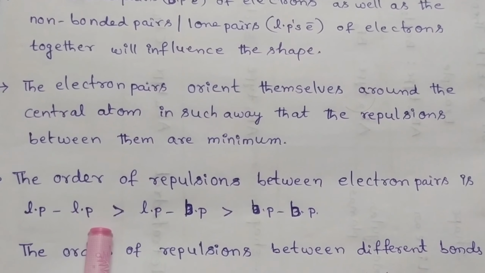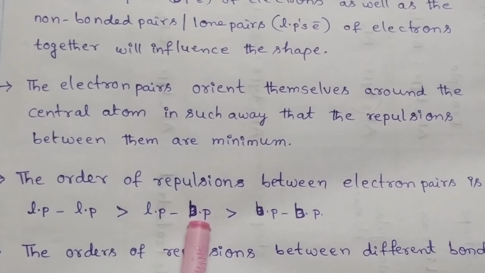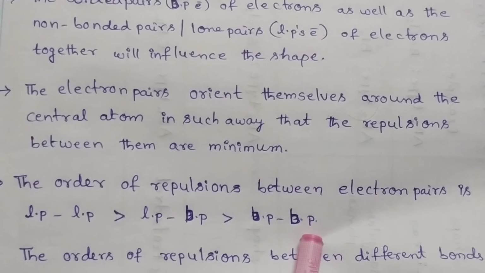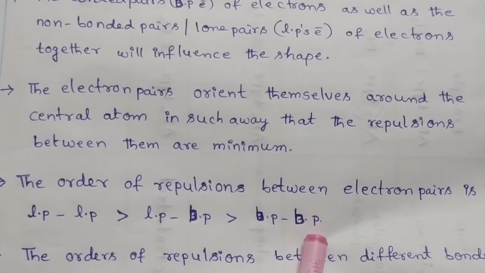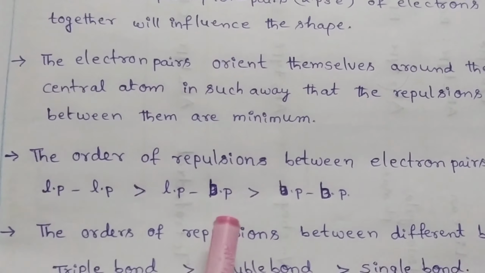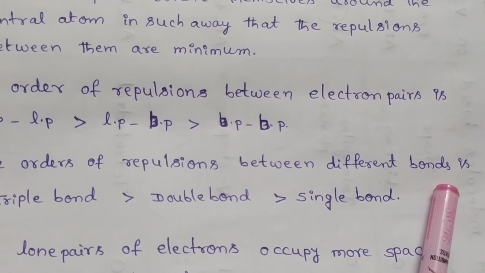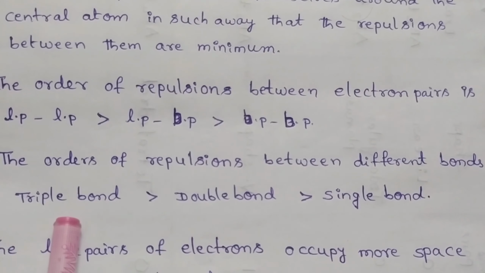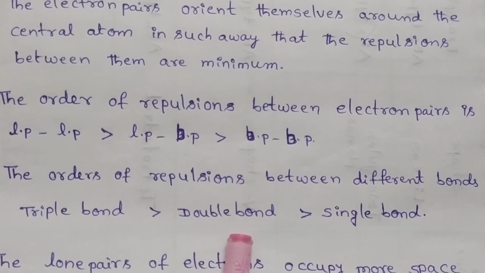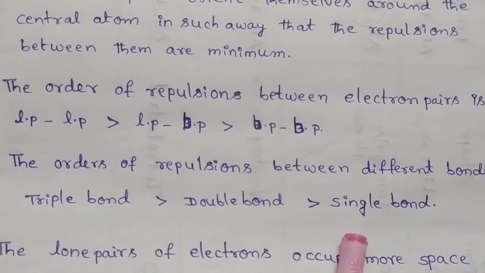Lone pair-lone pair repulsion is greater than lone pair-bond pair repulsion in a molecule, whereas bond pair-bond pair repulsion is less than both lone pair-lone pair and lone pair-bond pair repulsion. The order of repulsion between different bonds present in a molecule is as follows. That means triple bonds have more repulsion when compared with double bonds. Double bonds have more repulsion when compared with single bonds.